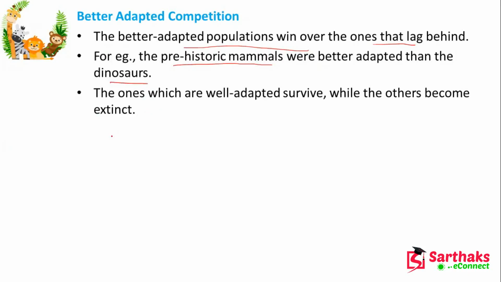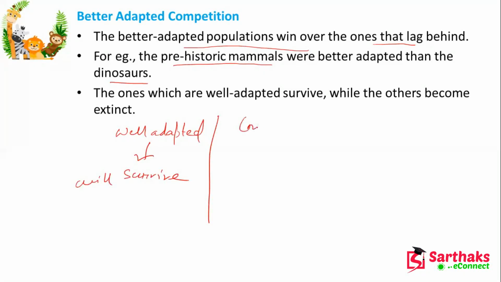The ones which are well adapted survive, while the others become extinct. Those with low adaptation cannot adapt, and they will go for extinction.